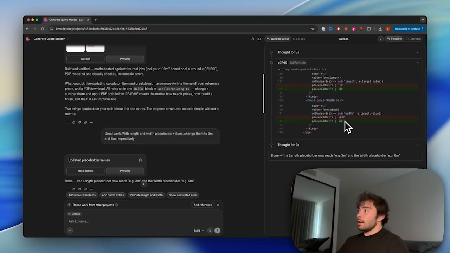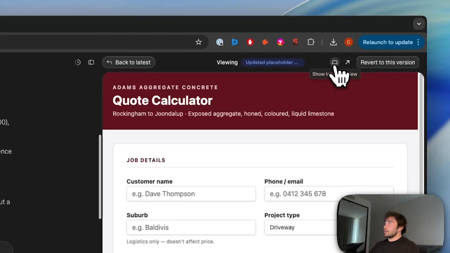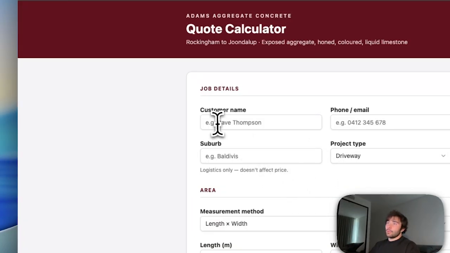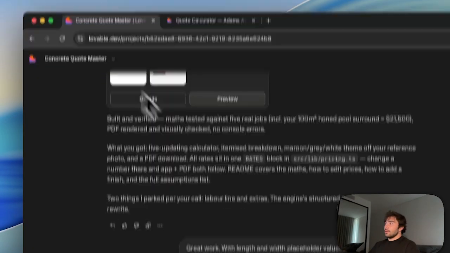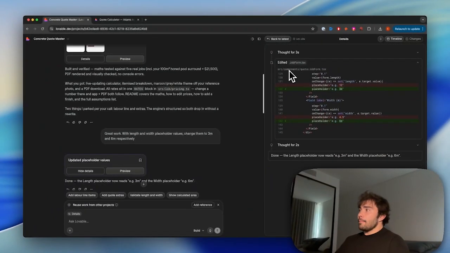But another scenario, let's say I want to go ahead and change these placeholder values myself. If I go back to the app, let's say I open it in that tab again, and I want to change the name to something different. I would go back to that file it edited, and I would want to go and find it.